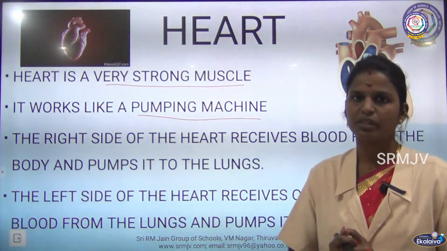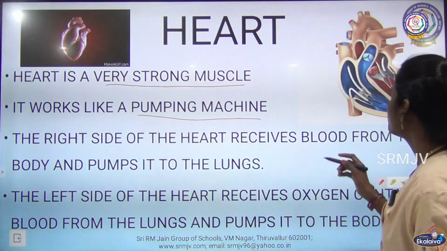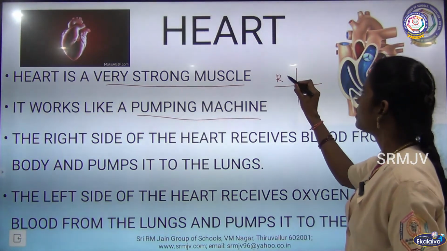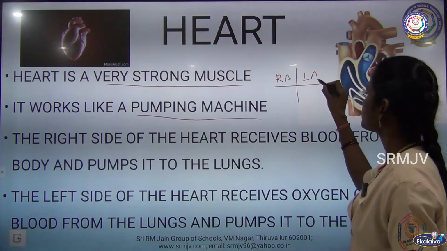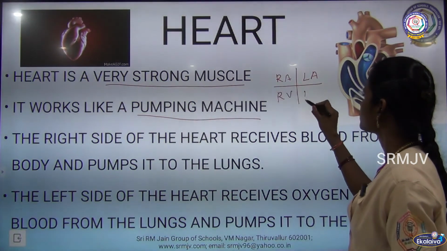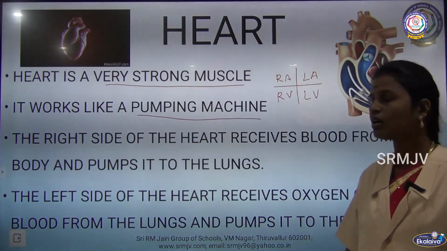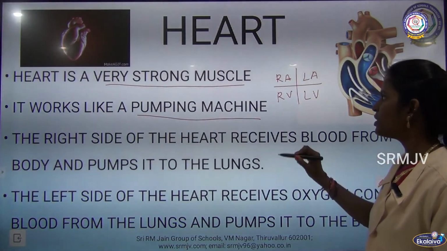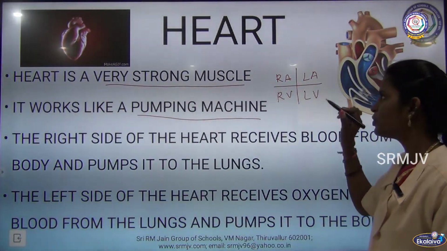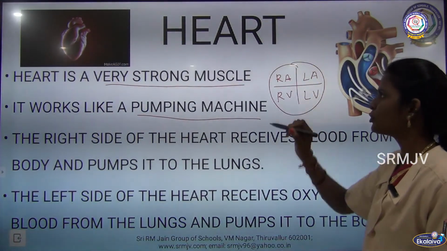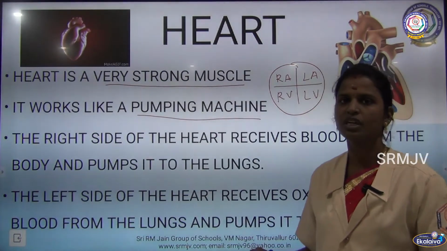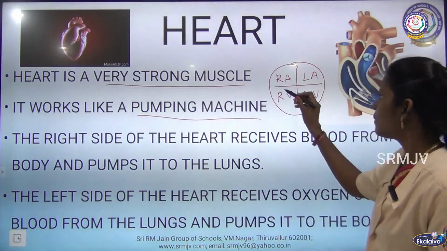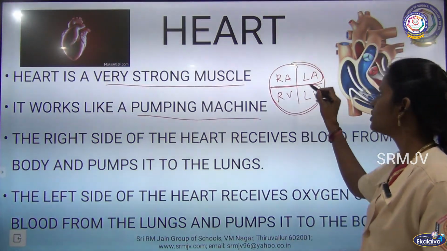So we have 4 chambers in our heart, that is right atrium, RA is right atrium, left atrium, right ventricle and left ventricle. So these are the 4 chambers of the heart. The heart is divided into 4 chambers: right atrium, left atrium, right ventricle and left ventricle, that is upper 2 chambers and lower 2 chambers.